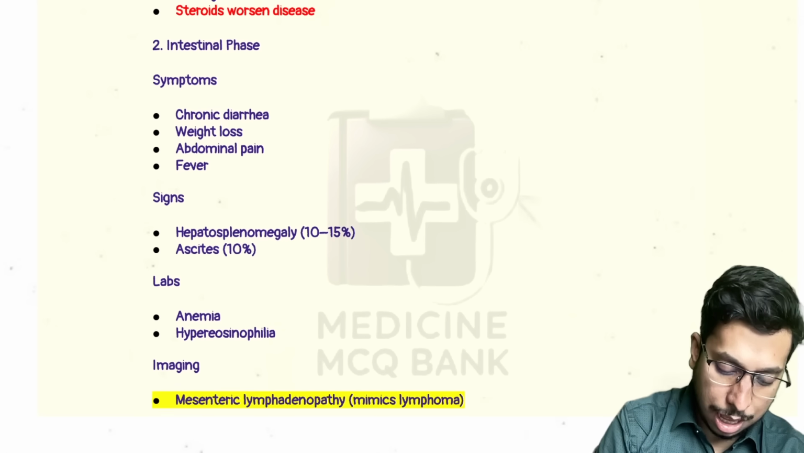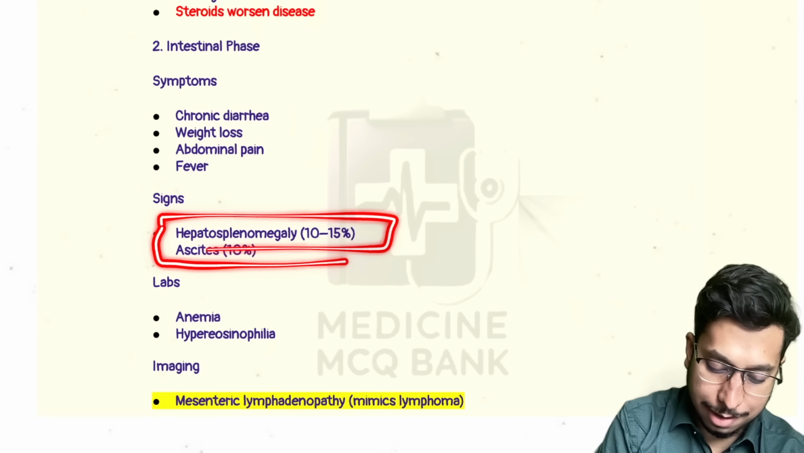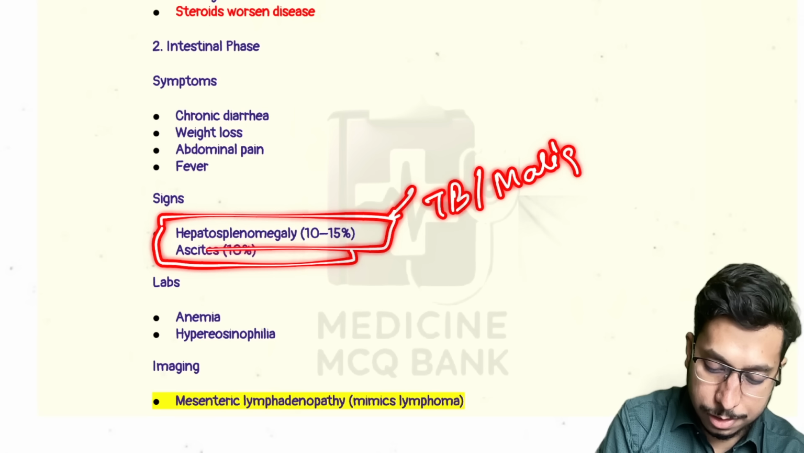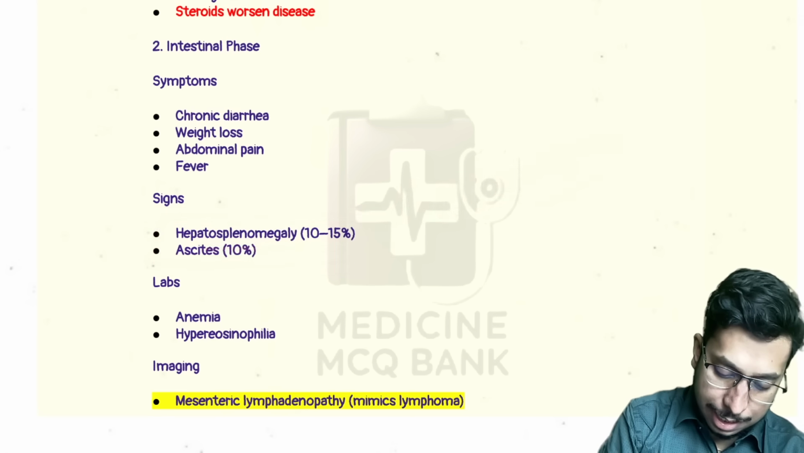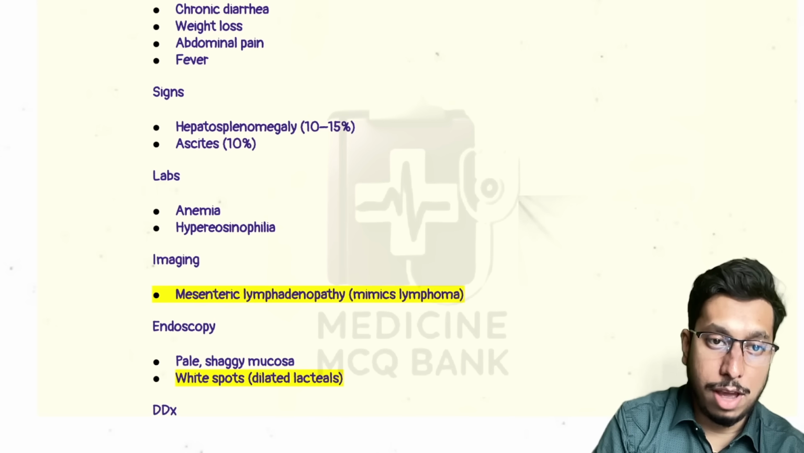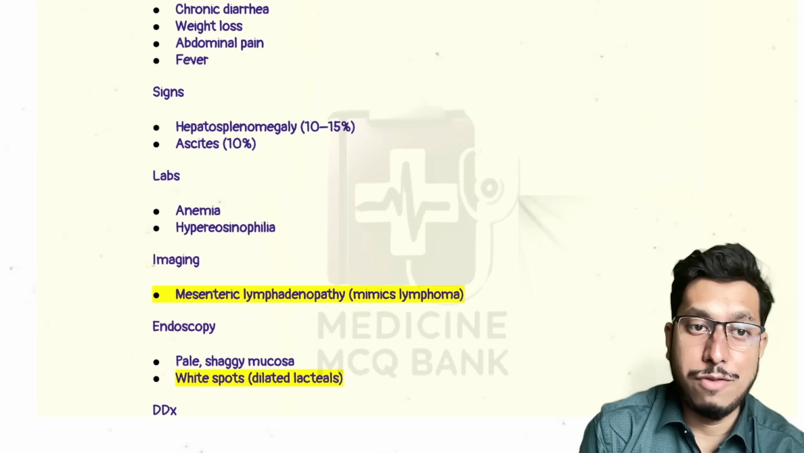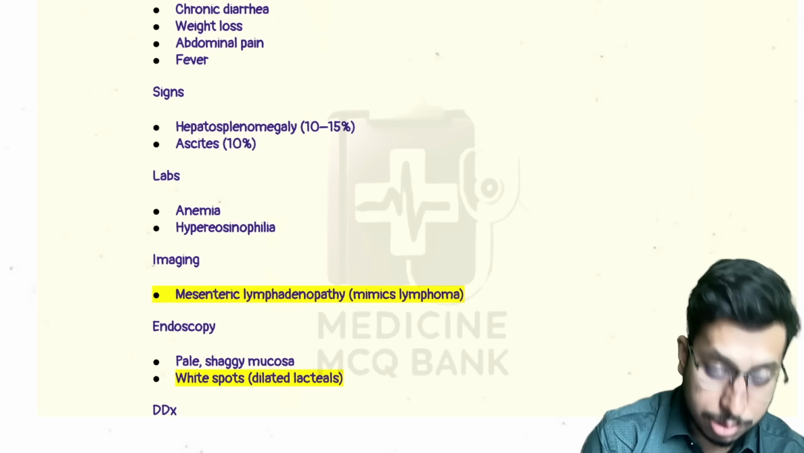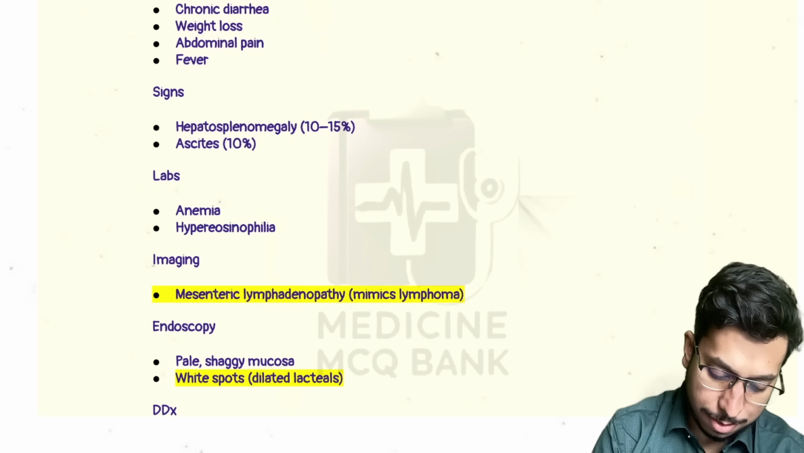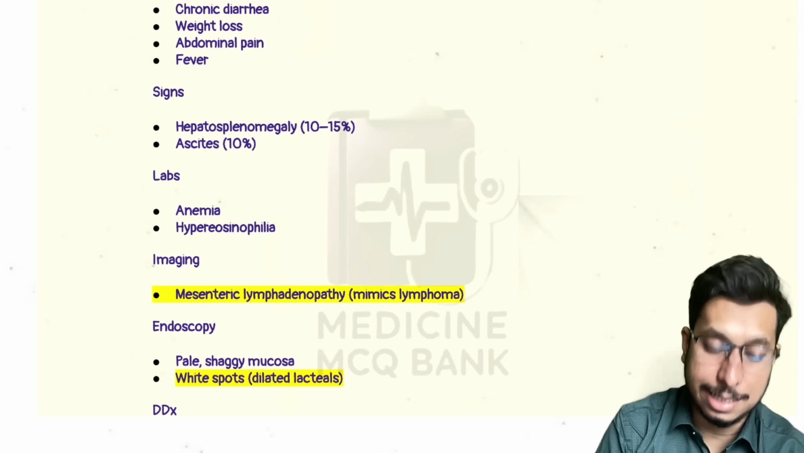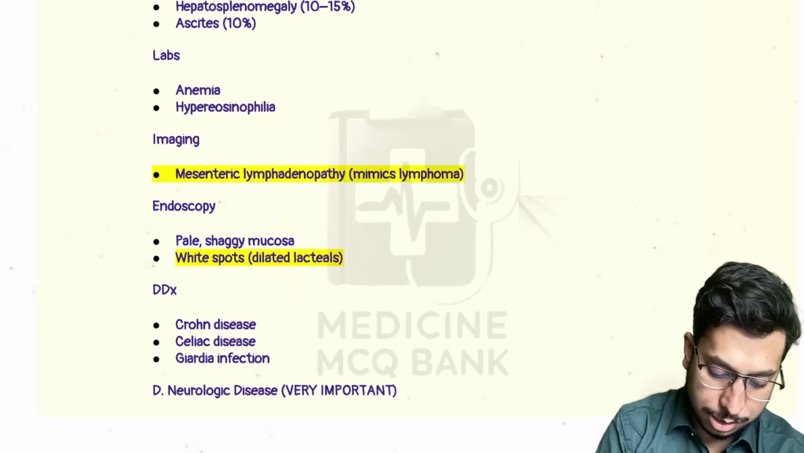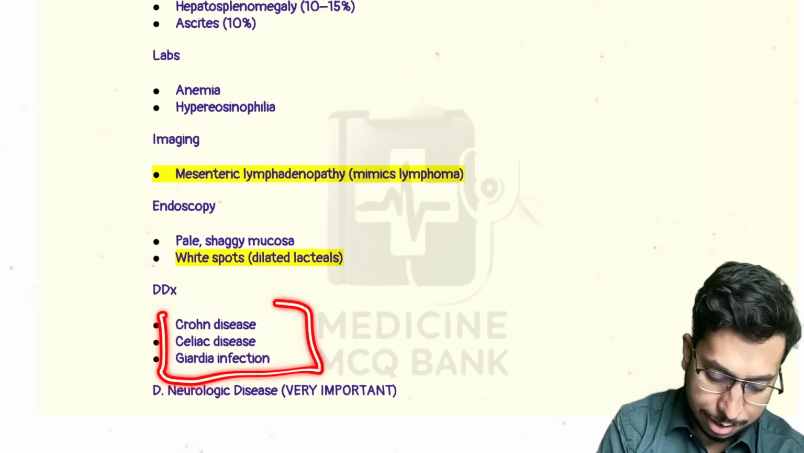At this point, if you look into other signs like hepatosplenomegaly and ascites, these are also seen in TB as well as malignancy. And imaging reveals mesenteric lymphadenopathy, so it becomes a mimicker of lymphoma as well. Okay, so what is the next step? At this point, the next step is obviously endoscopy, which will reveal pale shaggy mucosa and white spots, which are dilated lacteals. Differential diagnosis is Crohn's disease, celiac disease, and giardia.